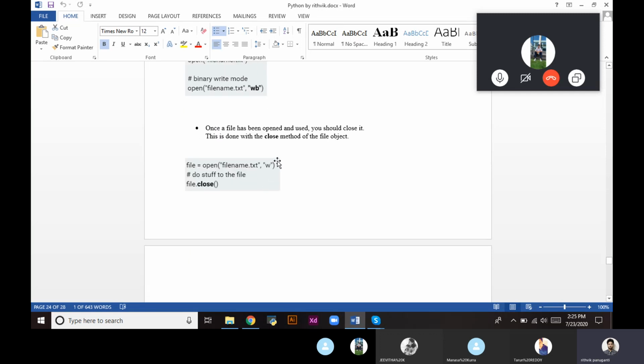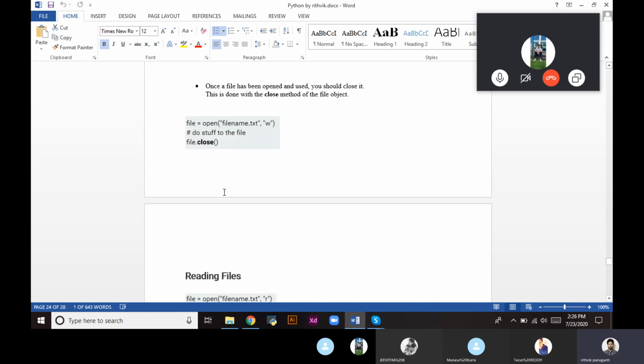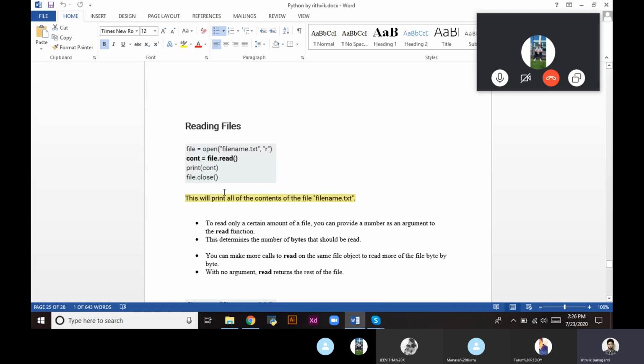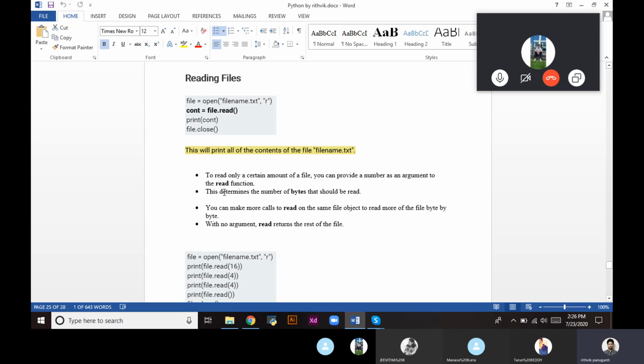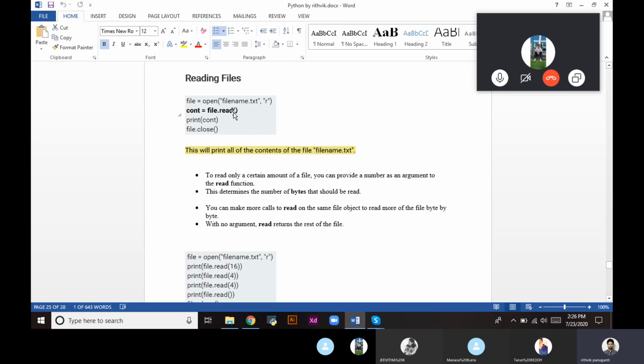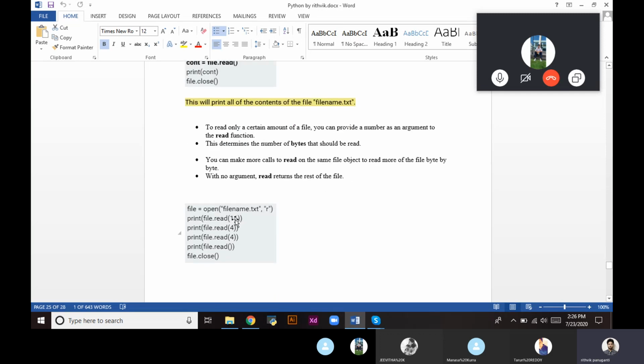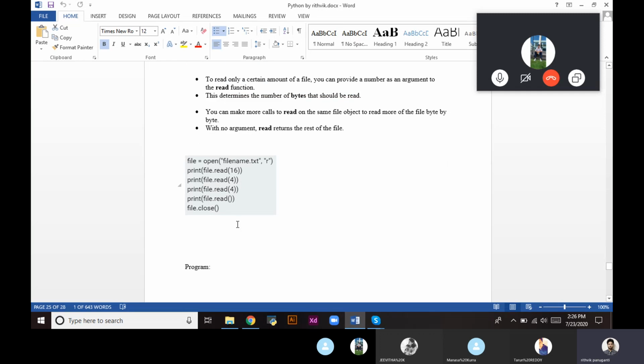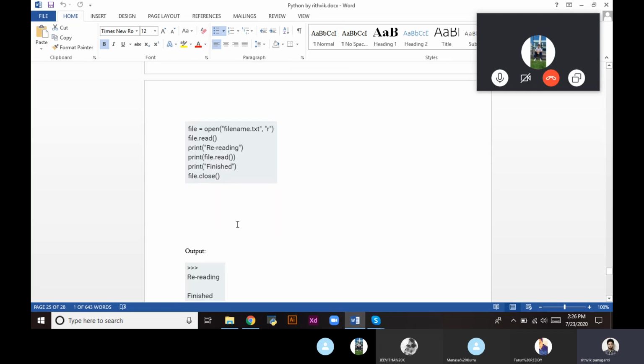After writing or reading, you must close the file using file.close. When we come to reading of the file, we use the file.read command. If we don't pass any parameters, it will take all the values present in the file and print. If you pass a parameter, it will take a particular number of bytes. Once a file has been read, it cannot be read again in the program.